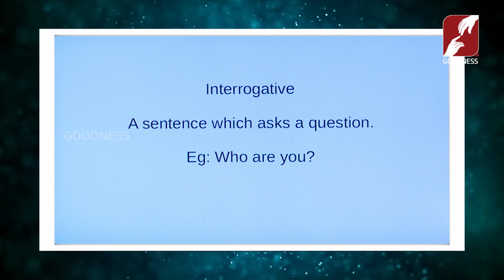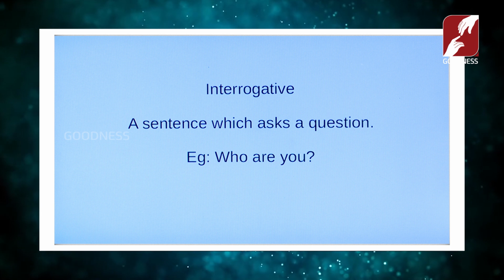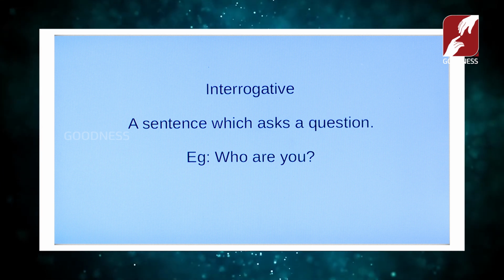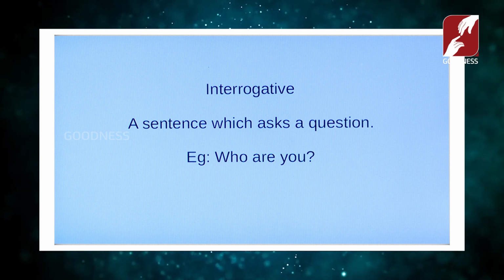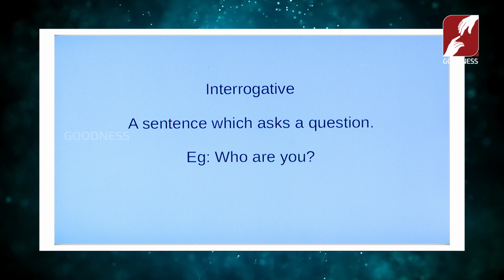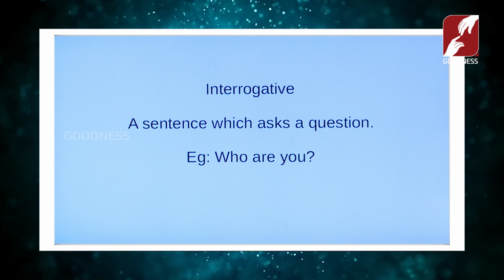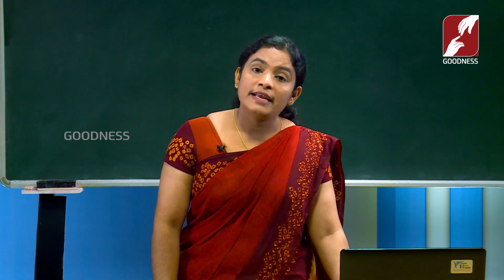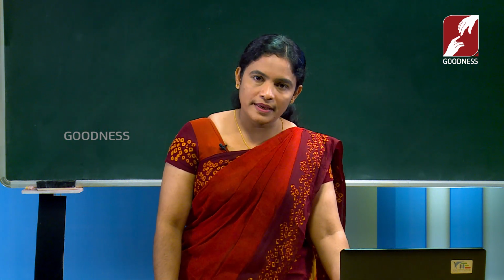Then the interrogative sentence. What do you mean by an interrogative sentence? You all are familiar with these kinds of sentences, aren't you? Yes, these are questions. Here one example is there. Who are you? Where are you living? These all are examples of interrogative sentences. Okay.